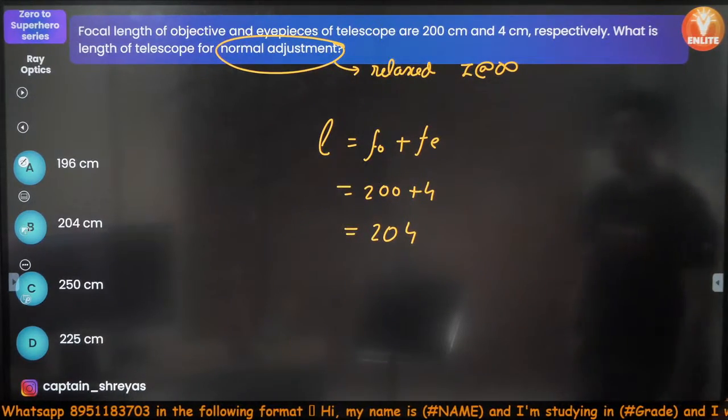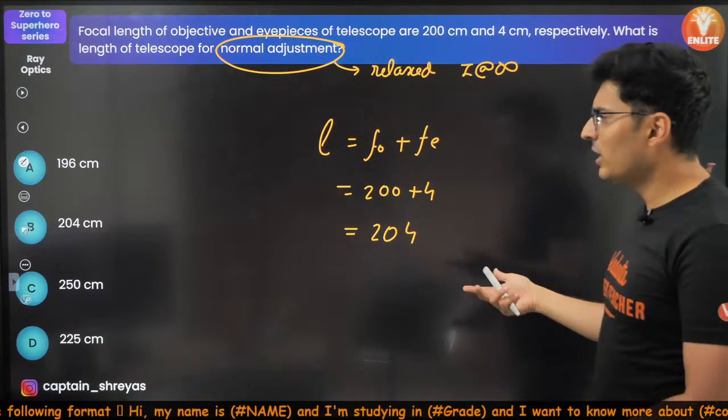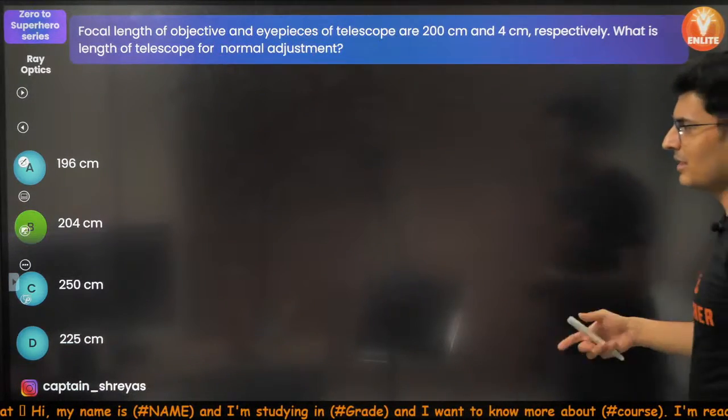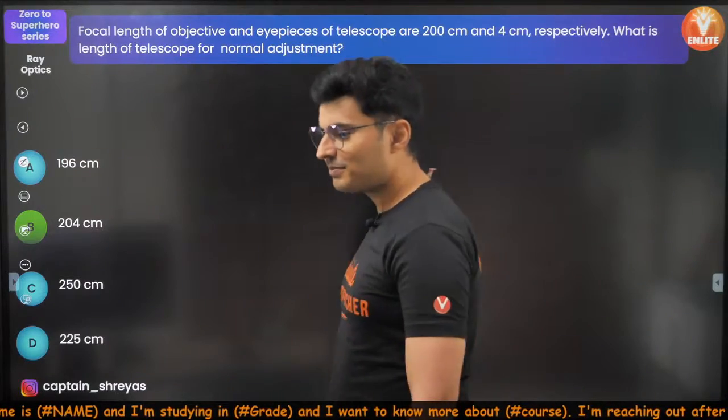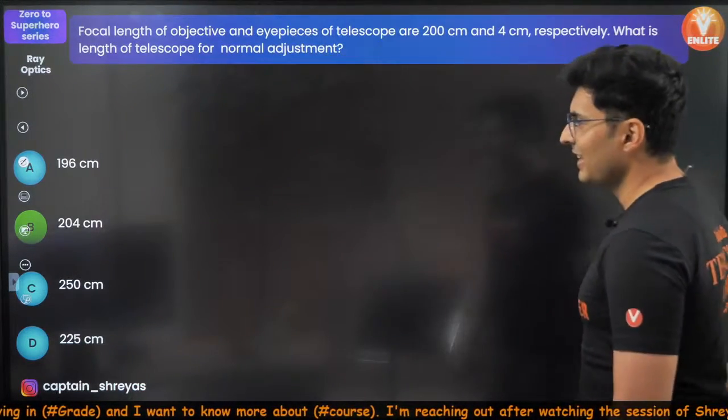Some of you did 200 plus 40. That's why you should have got 240, but why did you get 250? It was not 210 plus 40. I don't know, some mistake. 204 centimeters. Happens. That's how you will learn from your mistakes.